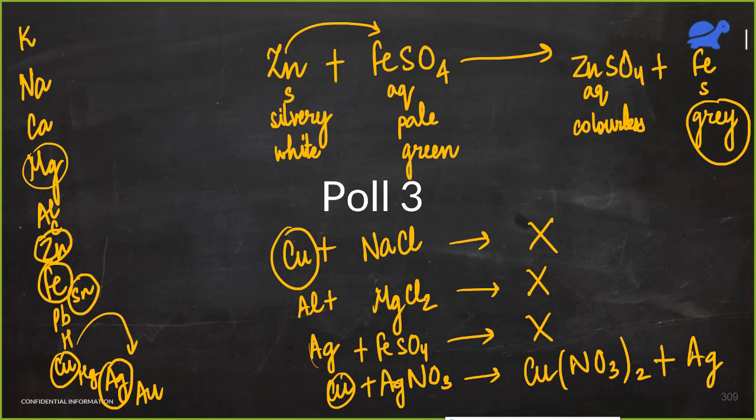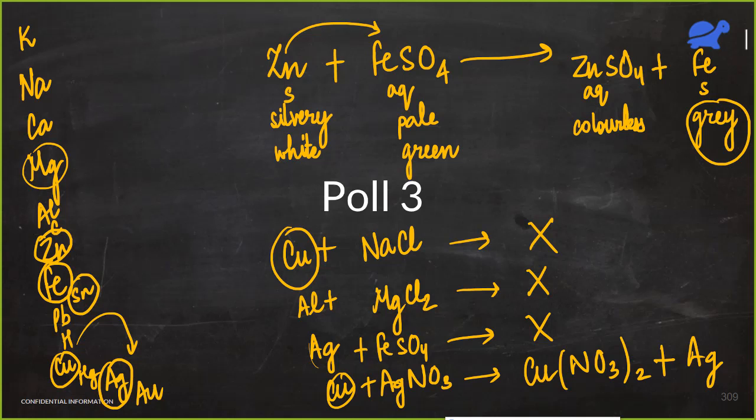Sixth, metals found in free states are... So see, these metals which are at the bottom of the reactivity series, Hg, Ag, Au, Pt, these are found in free state because they are very less reactive. So the correct answer here is gold, silver, copper and platinum. Of course, silver is usually found in the form of silver sulfide, but it is also found in free state as well. So these four are the right options.